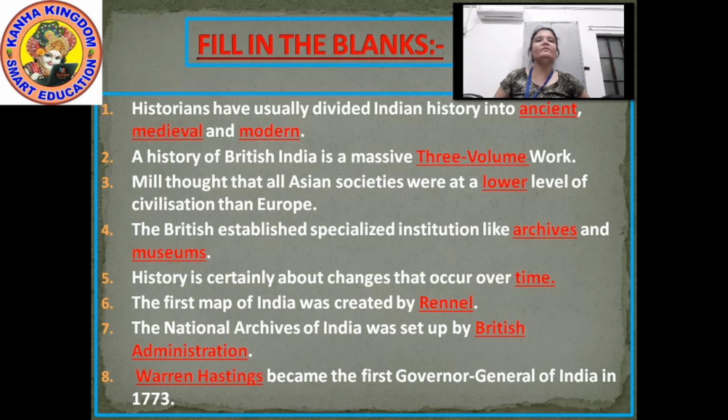Next, dash became the first Governor General of India in 1773. Who was the first Governor General? Warren Hastings. Warren Hastings became the first Governor General of India in 1773. So these are the fill in the blanks.